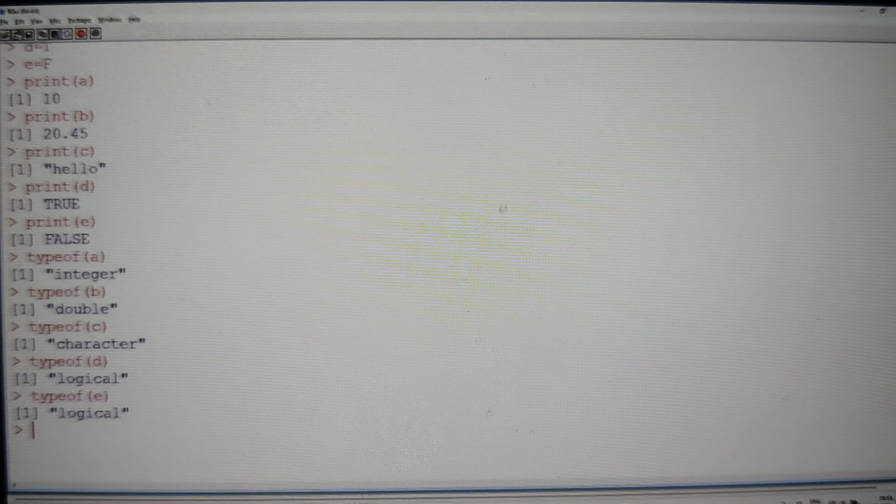Double quotes, single quotes, anything is fine. I said A equal to single quotes, let us say welcome, it is also going to be fine. But one important point is, if you start with double quotes, end with double quotes. If you start with single quotes, end with single quotes. But it is not like different cases. Don't start with double quotes and try to end with single quotes.